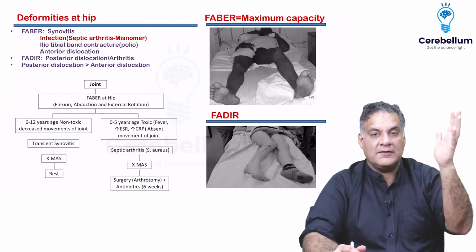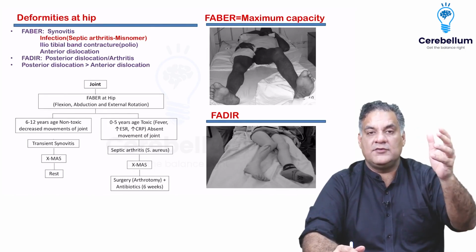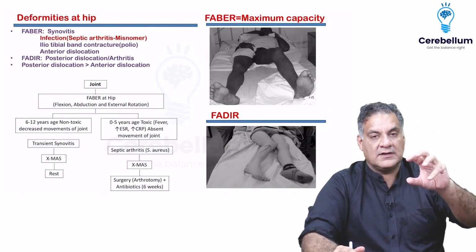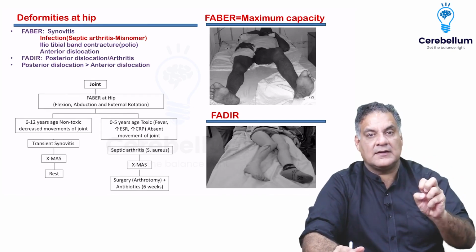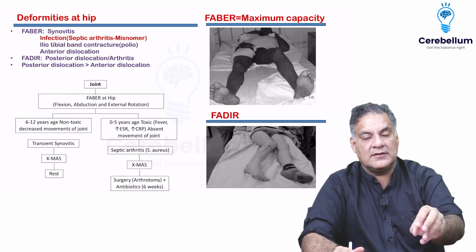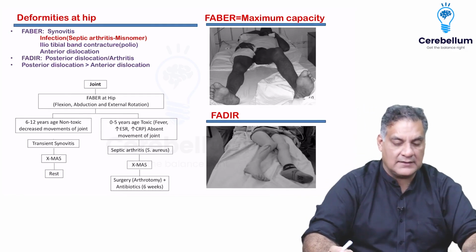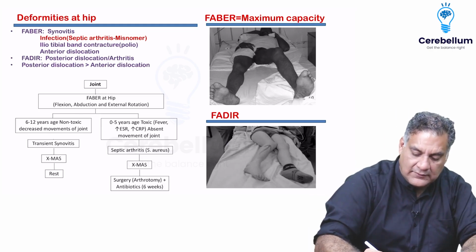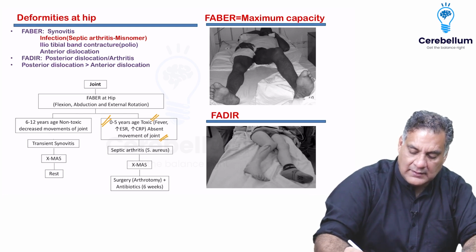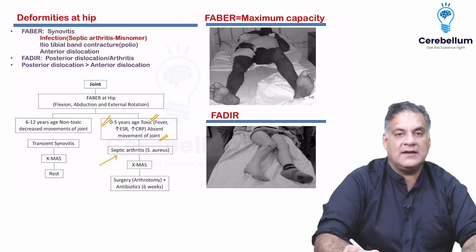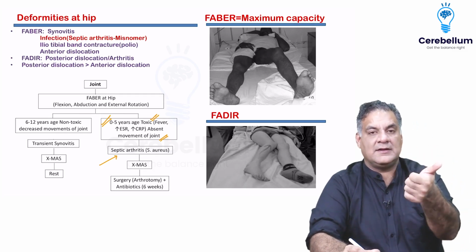Coming to joint infections, which are very, very aggressively treated because within 3 hours, the infection or staph can eat away the cartilage, the type 2 collagen. So you need to understand if there is loss of joint movement and you have a suspicion, open it. That's called arthrotomy. And if the child is 5 years or less, toxic, absent movement, septic arthritis is a name. Septic joint is a better name.